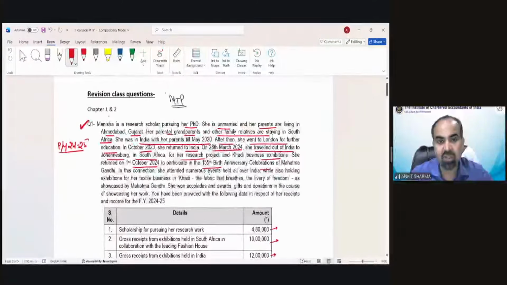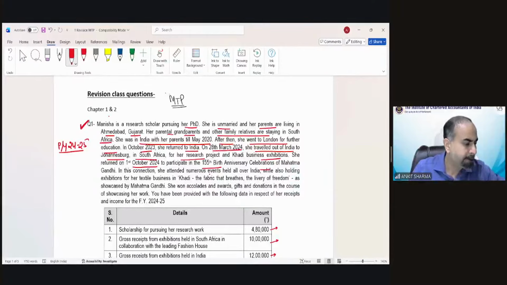So we need the information which has been given over there. We have to find out whether Manisha went outside India. She is unmarried and her parents are living in Ahmedabad. Her grandfather, father, and other family relatives are in South Africa. She was in India with her parents till May 2020. After then, she went to London for further education. So she went outside India for education purposes. So we will see in this case how to find out the residential status.